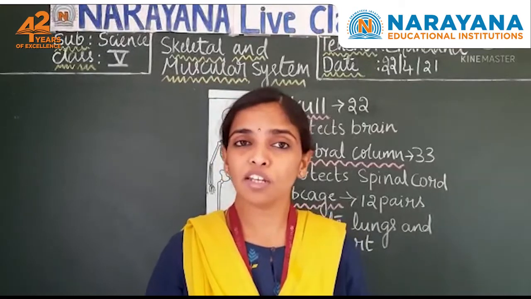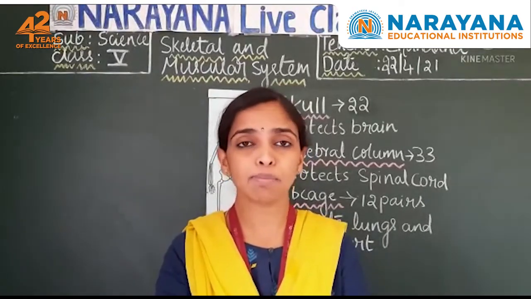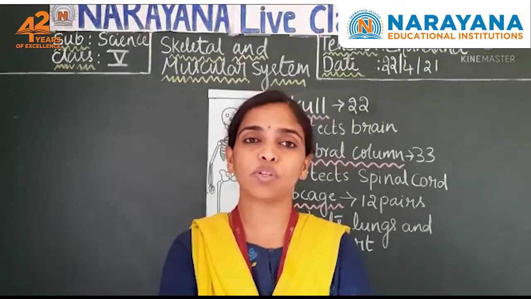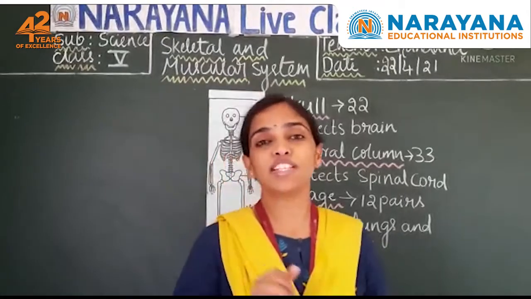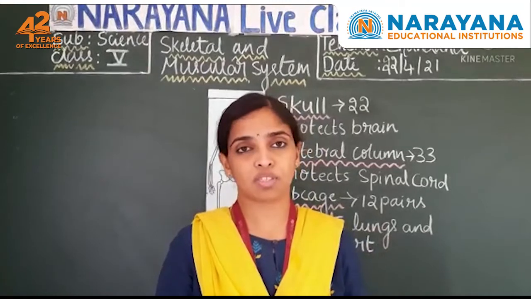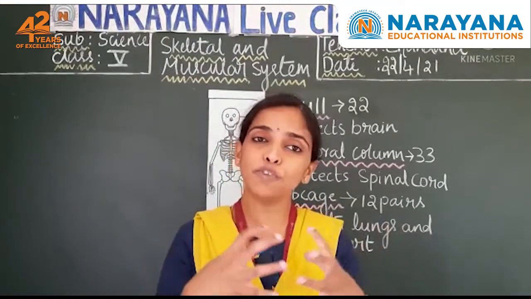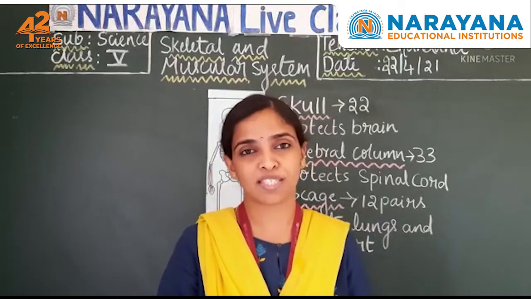How many bones are there in the human body? Do you know? 206 bones. You should remember this number because this is a frequently asked question in competitive exams. How many bones are there in the human body? 206. But when you are born, there are more than 300 bones. Later, a few of the bones fuse together and the number reduces to 206 bones.